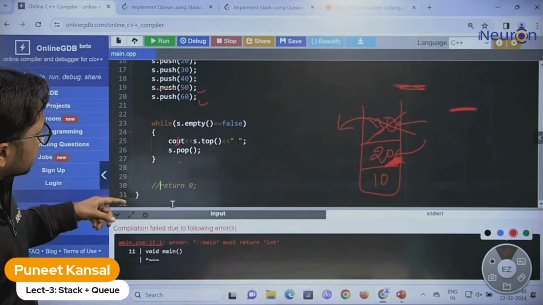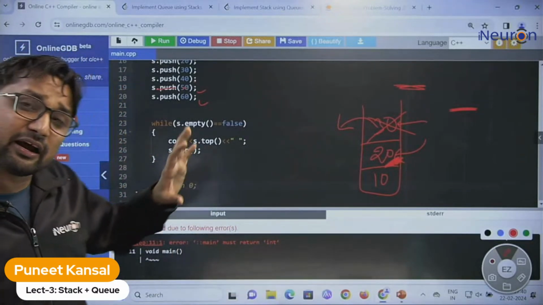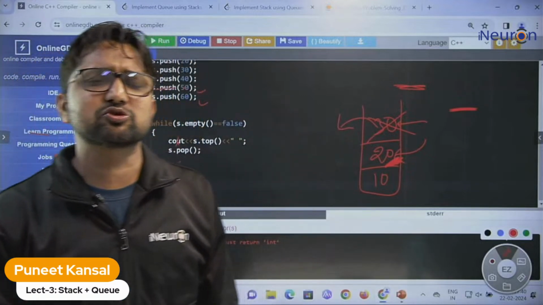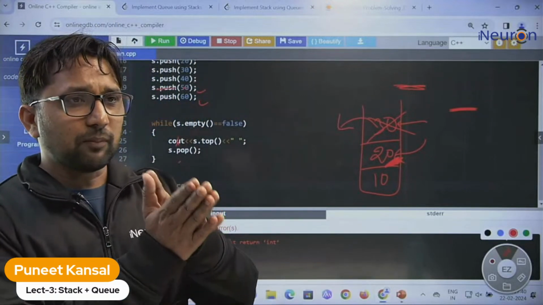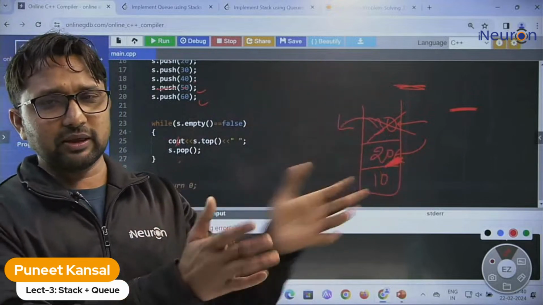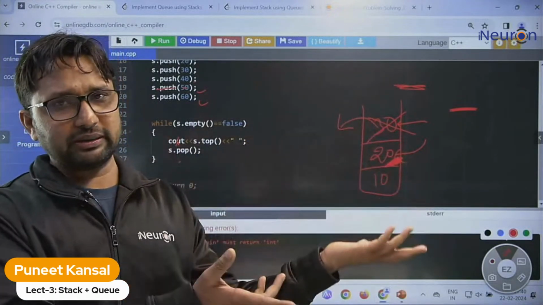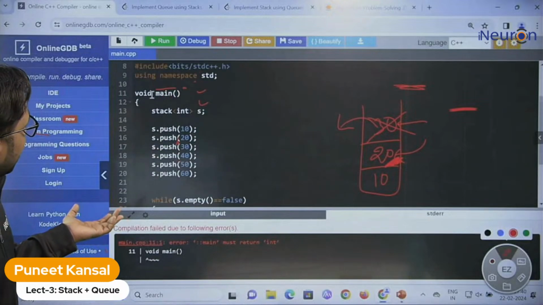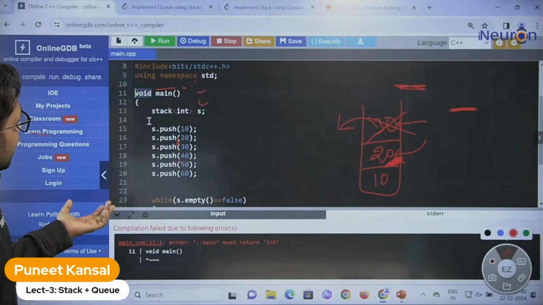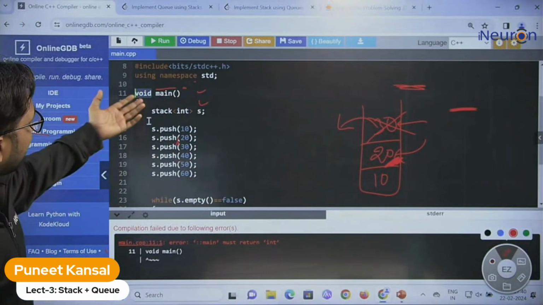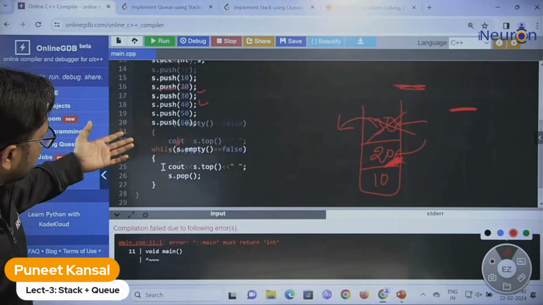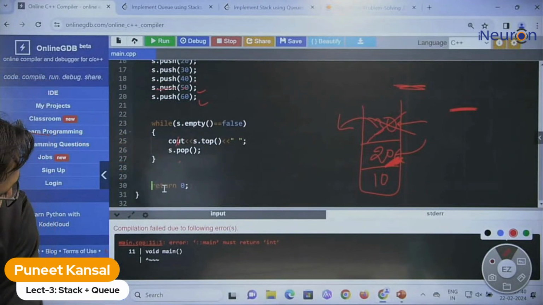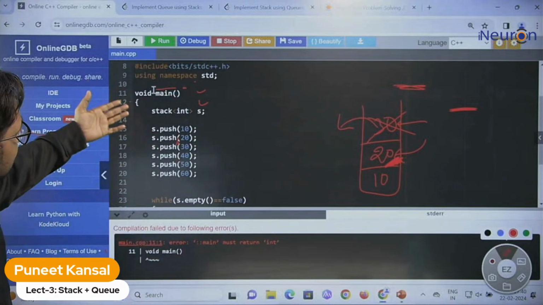By default, they are assuming that we will return integer. But this is just to show that the main function is working properly. That's why they just add this thing. In the C language we could write void, but in C++ they are not allowing us. So we need to return 0 simply because